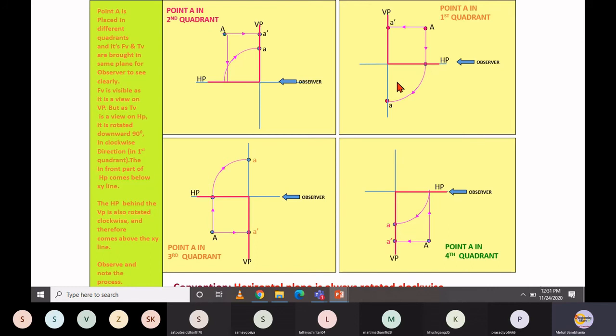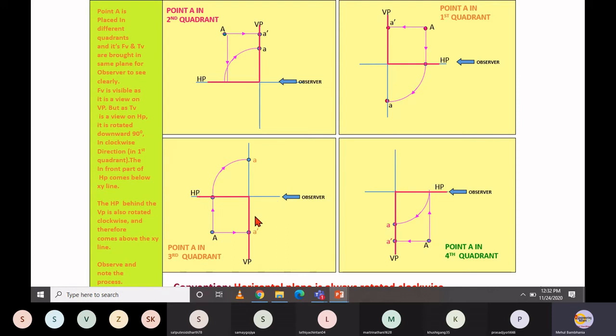Now, there is nothing like advantages and disadvantages of these methods, but generally for the projection of point, line, and plane, we refer to the first angle approach. Unless and until it is specifically mentioned, by default you have to understand that the given drawing or projection is in the first angle method. If they specifically mention third angle, then you have to use that approach.